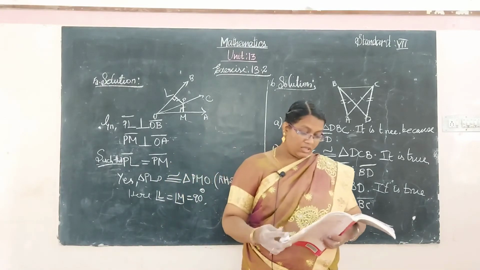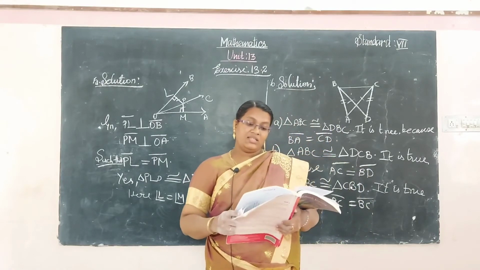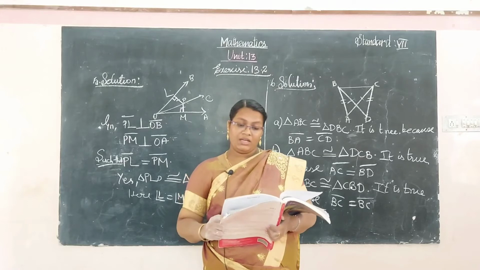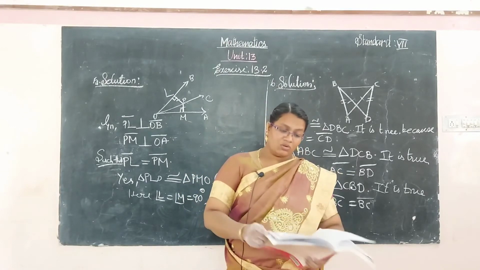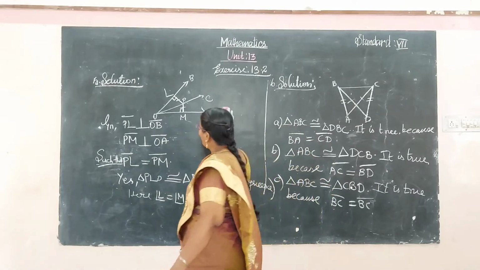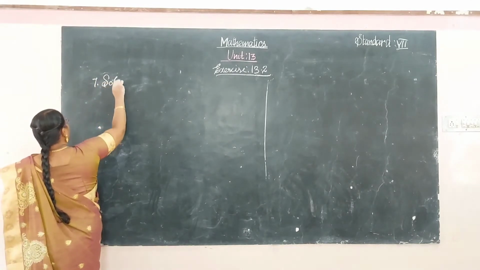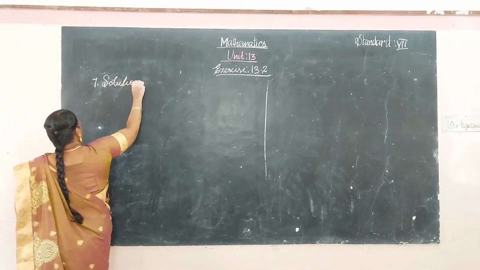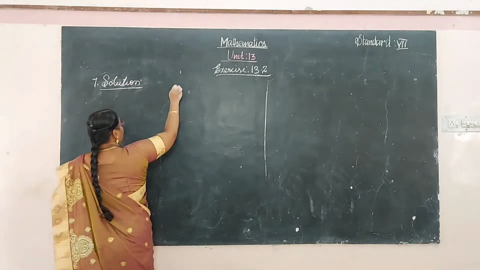Okay, now see the seventh one. In the figure, AD bisects the angle A and AD is perpendicular to BC. Here also it is asking two questions. Seventh one, solution. Here it is asking two questions, is it? So the first one,